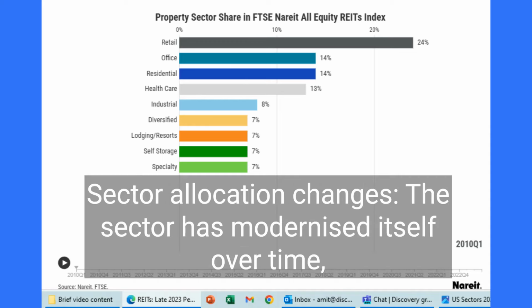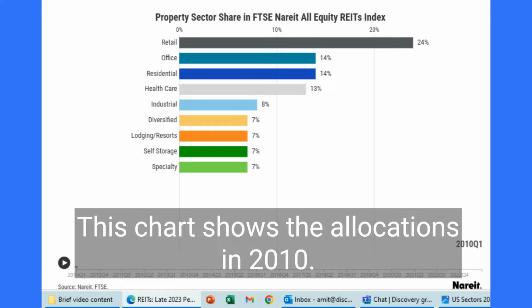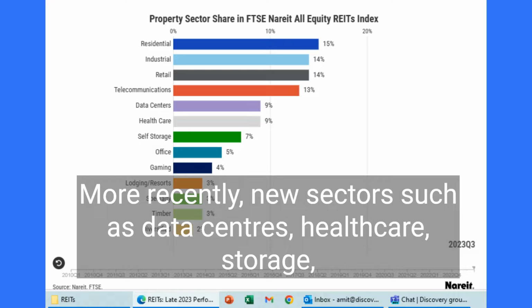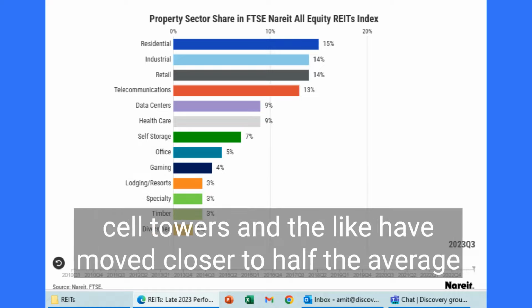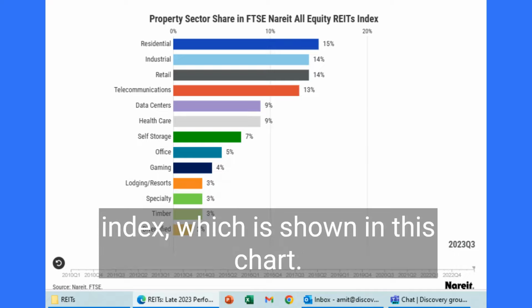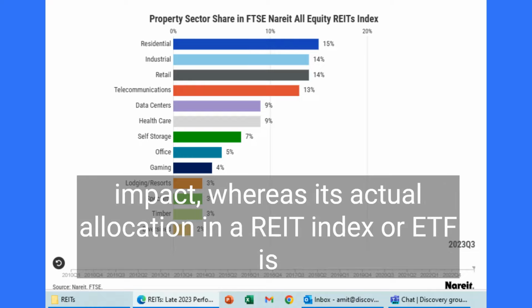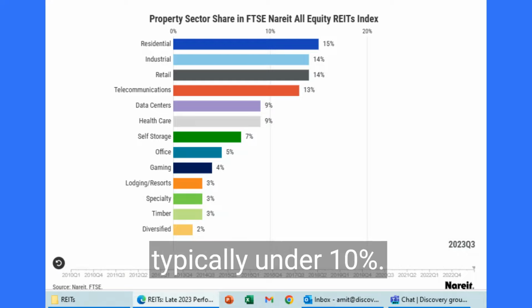2. Sector allocation changes. The sector has modernized itself over time, which may not be fully appreciated by the market. This chart shows the allocations in 2010. More recently, new sectors such as data centers, healthcare, storage, cell towers, and the like have moved closer to half the average allocation of REITs. This is indicated by the recent makeup of the Nareit U.S. Real Estate Index, which is shown in this chart. The doom and gloom of office spaces has had a negative sentiment impact, whereas its actual allocation in a REIT index or ETF is typically under 10%.